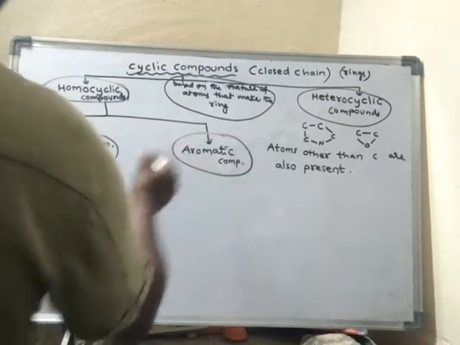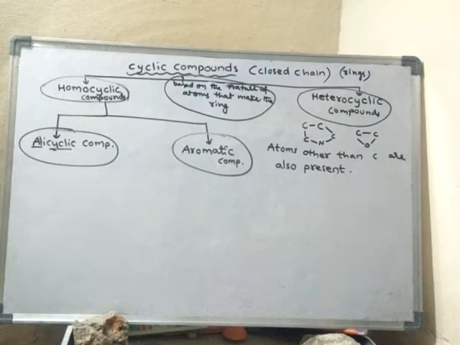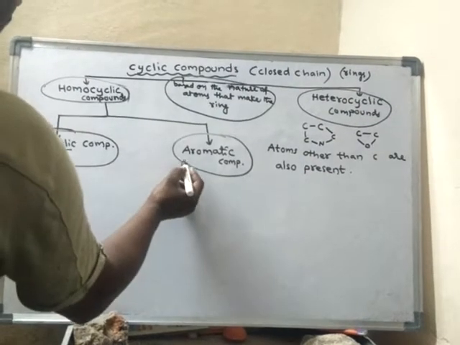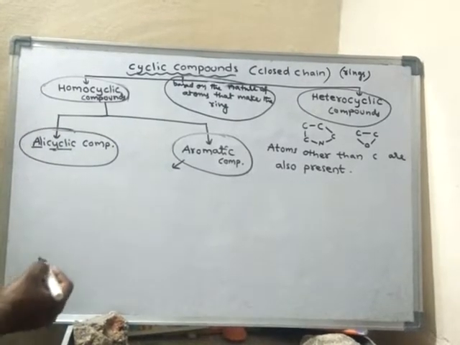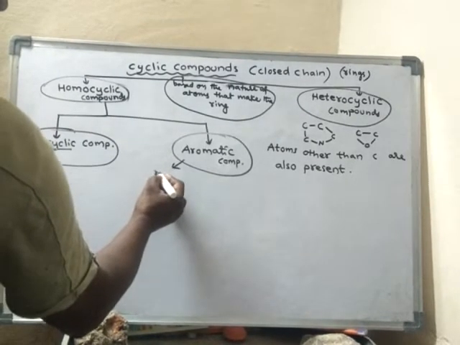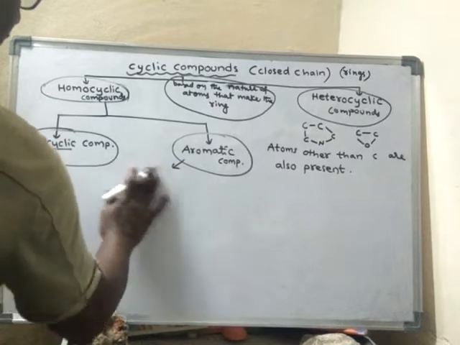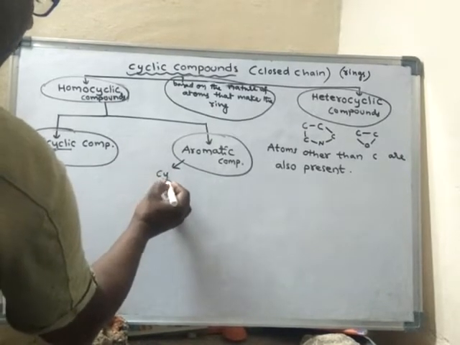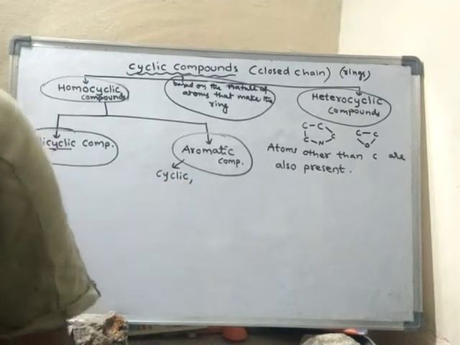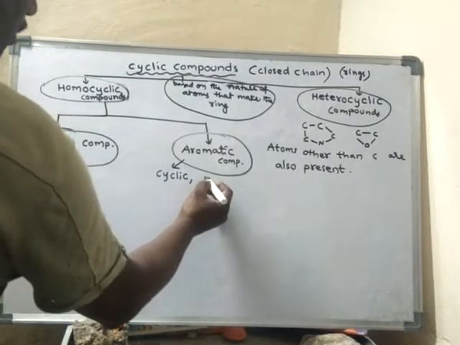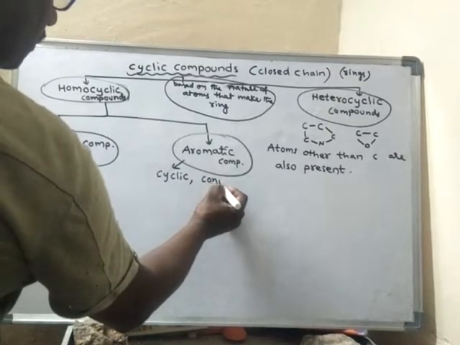What are aromatic compounds? See, these aromatic compounds, they are ringed structures, that means cyclic. They possess these properties. They are cyclic, okay, and have conjugated double bonds or triple bonds.